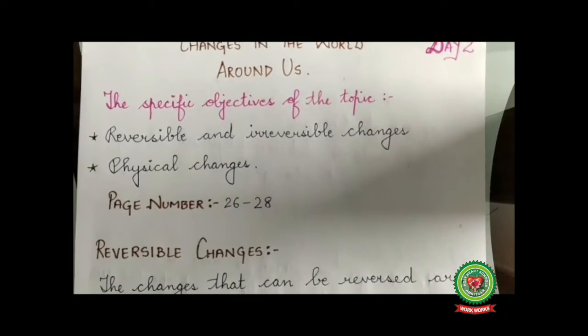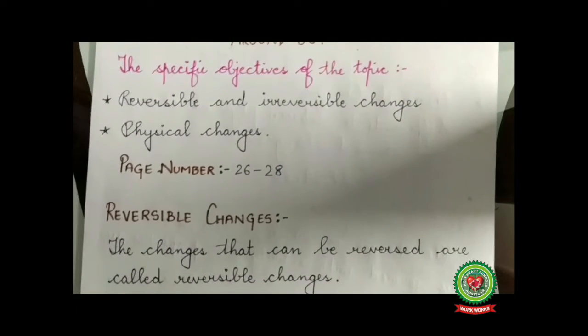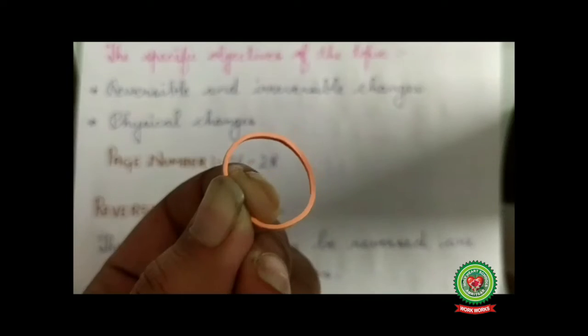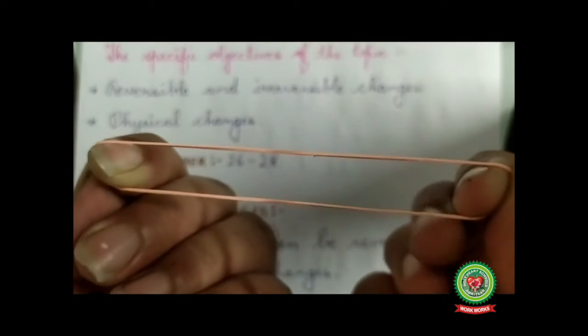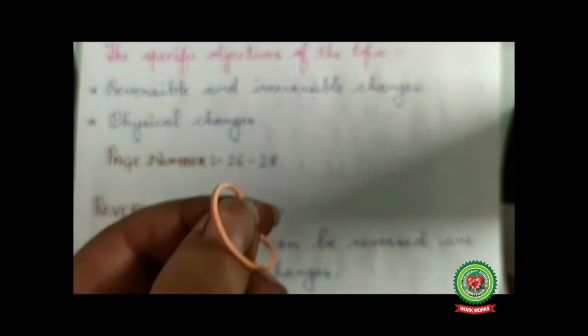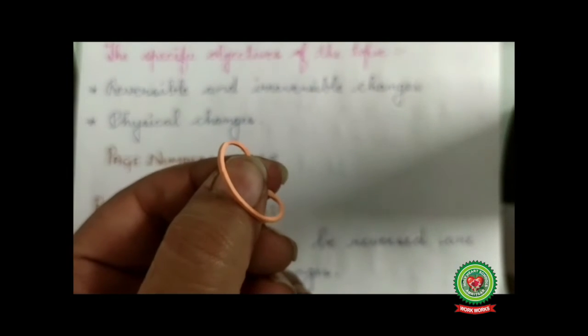Reversible changes: the changes that can be reversed are called reversible changes. As you have seen, water was converted into ice, and ice at room temperature again gets converted into water. So the change was reversed. So this type of change is called reversible change. Some more examples of reversible changes are stretching of a rubber band. It's regaining its original shape. So this is an example of reversible change.